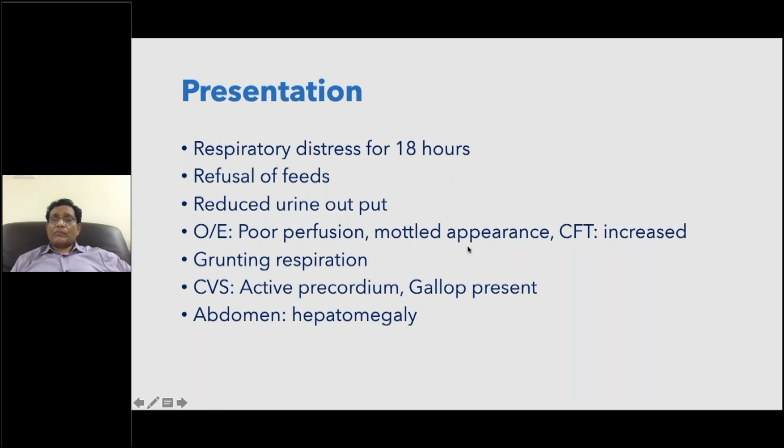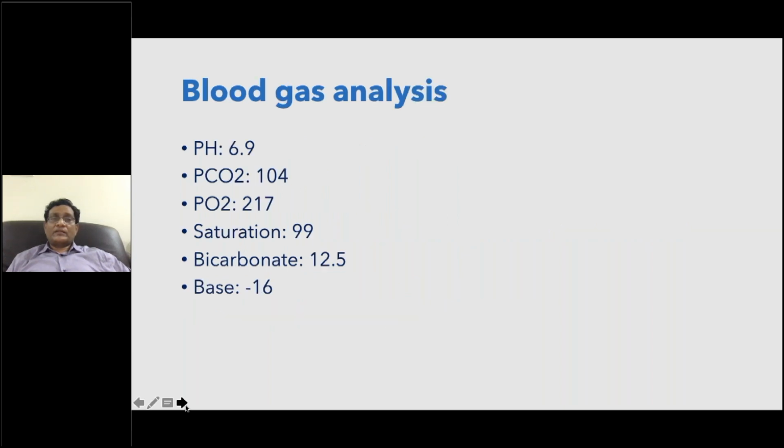So poor perfusion, mottled appearance, the capillary refilling time is increased, grunting respiration, gallop present, hepatomegaly. All these features are suggestive of either shock due to sepsis or shock due to systemic obstruction. Here the clues, gallop present and hepatomegaly, are important clues.